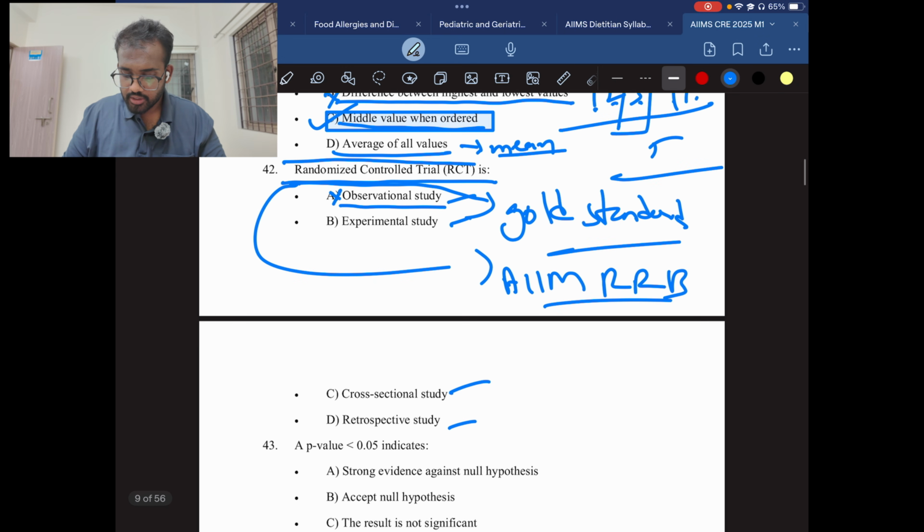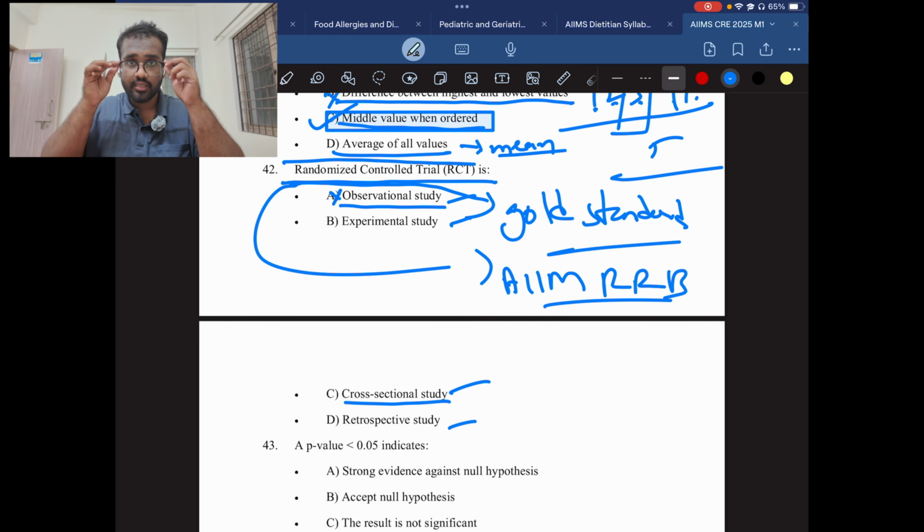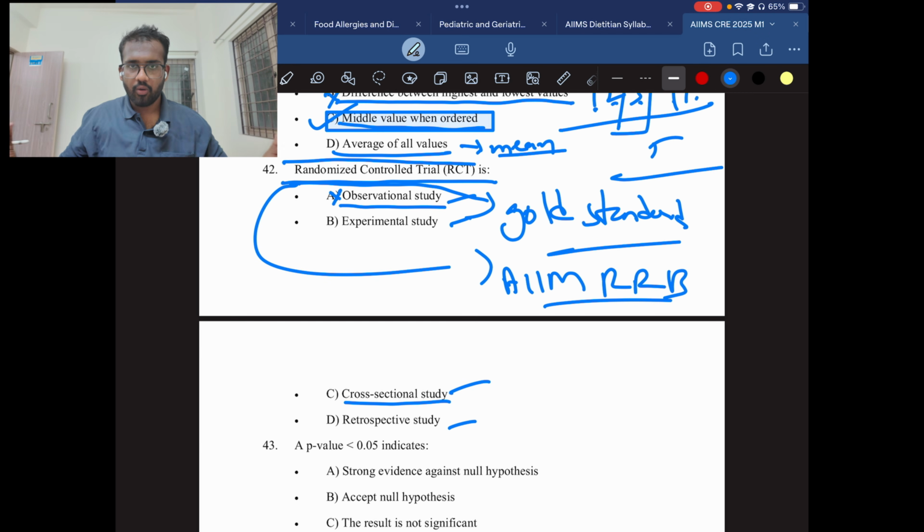Then comes cross-sectional study. Cross-sectional study means collecting all the data in a sector, at a single point, all data accumulated at one point. Then they compare the data with each other. So it is called cross-sectional. They will be doing cross-checking. So this is also not the answer.